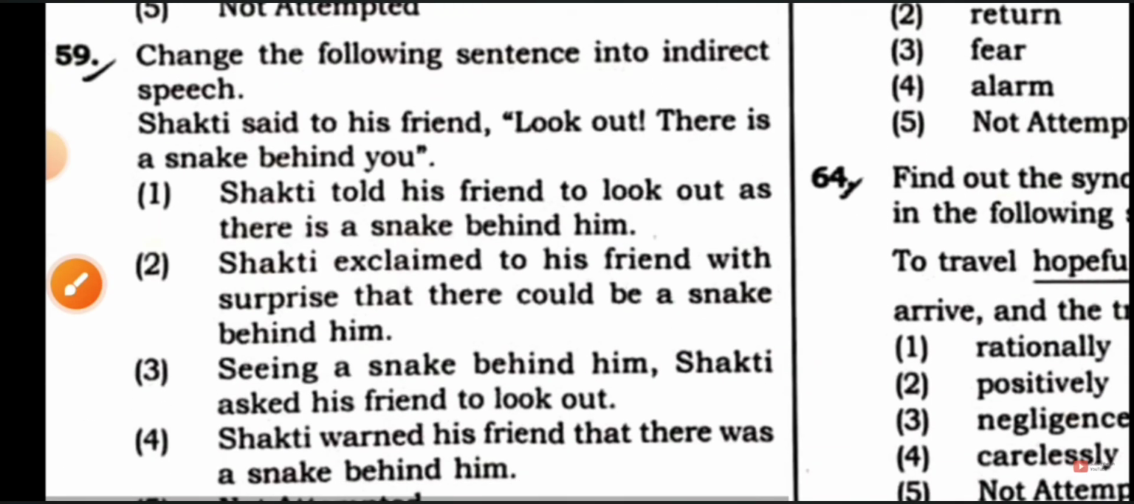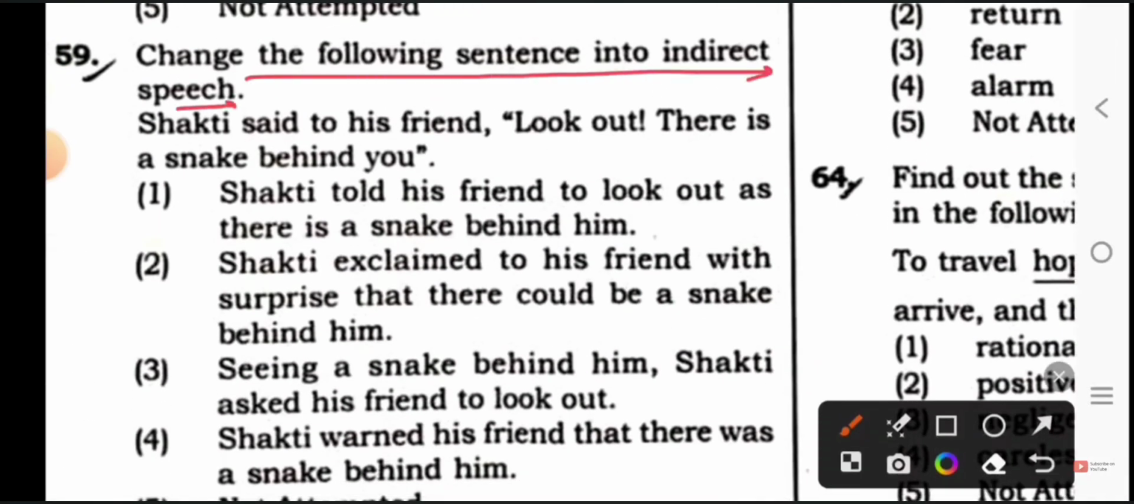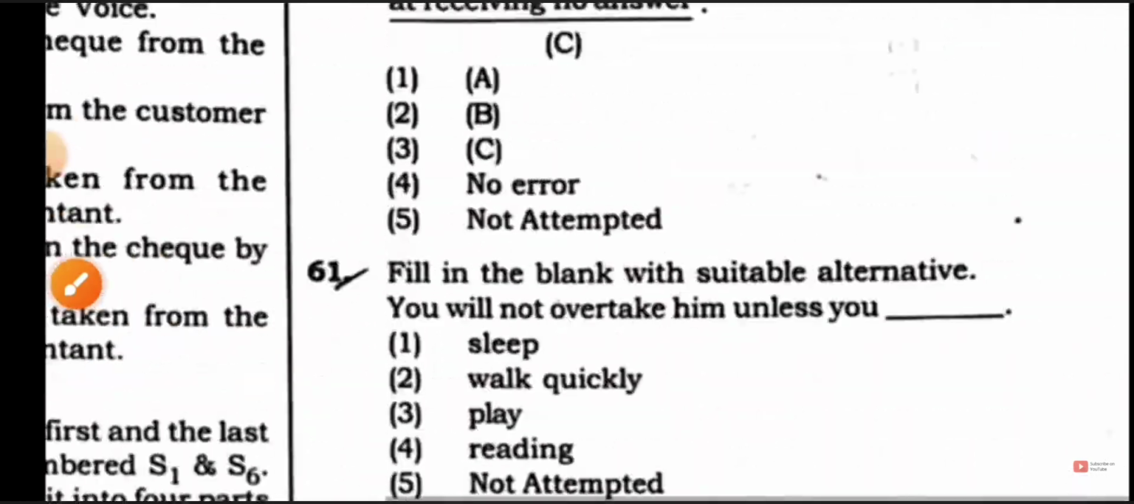Okay. Next, change the following sentence into indirect speech. Shakti said to the friend, "Look out, there is a snake behind you." Option 4 will be the answer for this: Shakti warned his friend that there was a snake behind him. Let's see next.